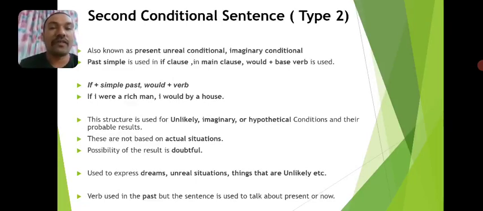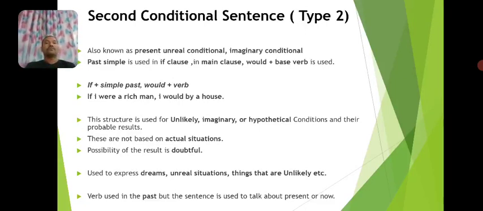So if followed by simple past in the if clause, and in the main clause the modal would followed by the base form of the verb. Look at the example. If I were a rich man, I would buy a house.